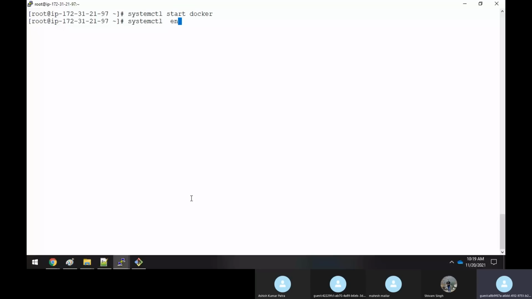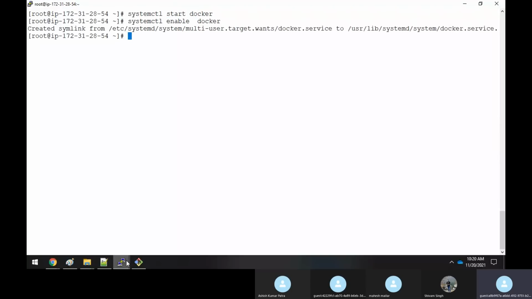Similarly, go to the next node. Docker is installed. What do you run? You do a systemctl start docker. You need to start the Docker service, right? Run systemctl start docker, same thing, then systemctl enable docker, like that. So these are all basic requirements, right? We have to start the service: systemctl start docker, then systemctl enable docker.